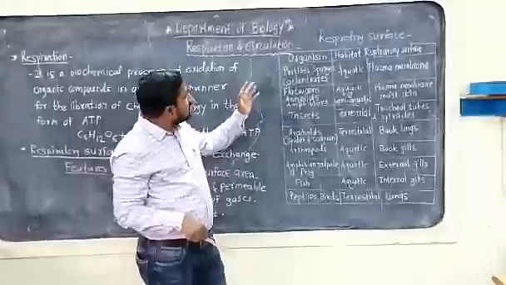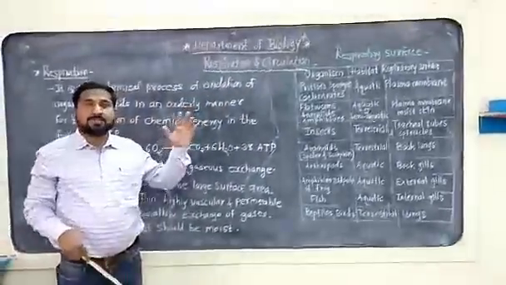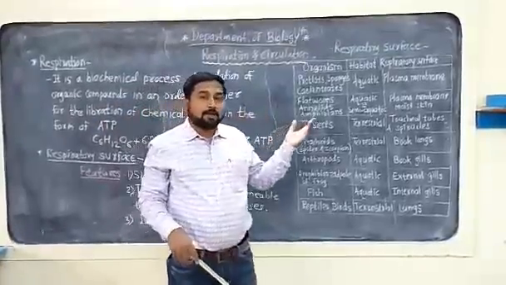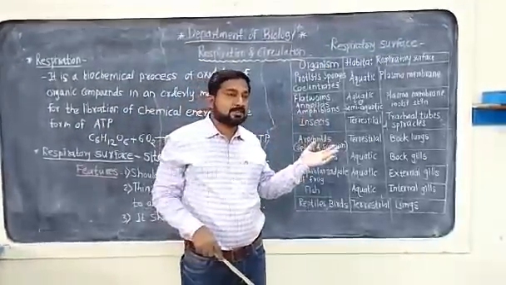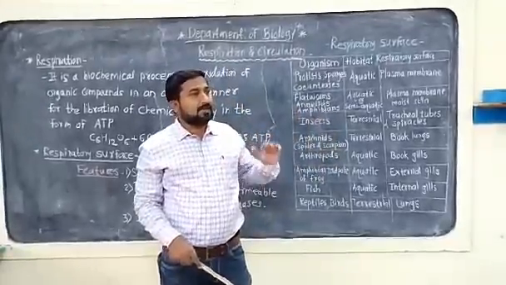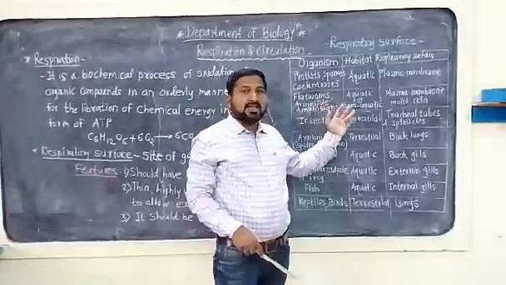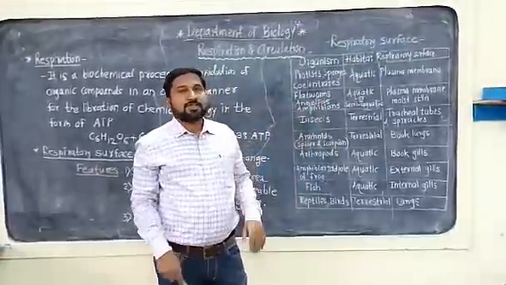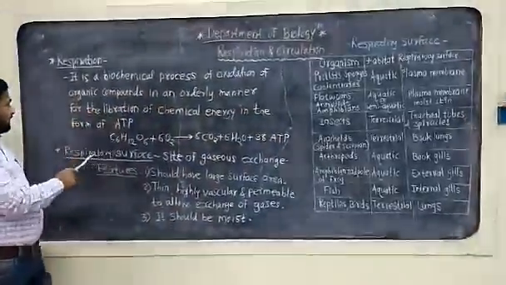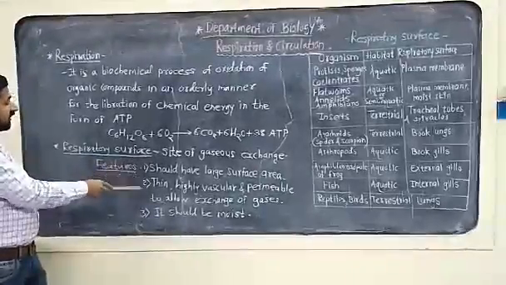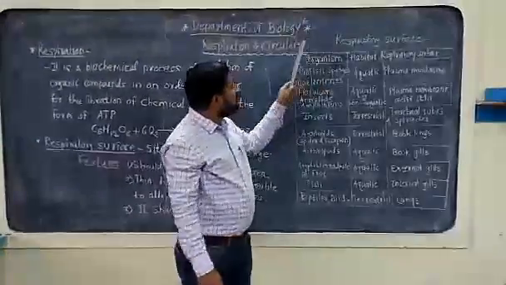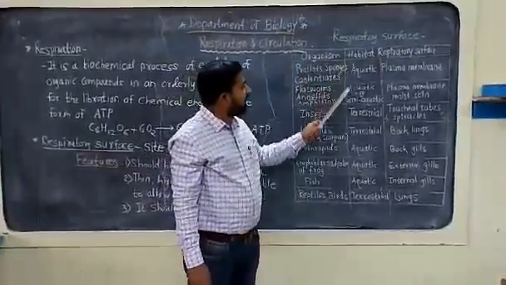In this chapter we want to study the respiratory system in human beings. The human respiratory system is divided into different parts, that is the external part of the respiratory system and the internal part of the respiratory system. But we want to study all these parts in detail in the next lecture. Today we studied what respiration is, the respiratory surface and the features of respiratory surfaces, as well as the respiratory surfaces in different organisms showing different habitats.